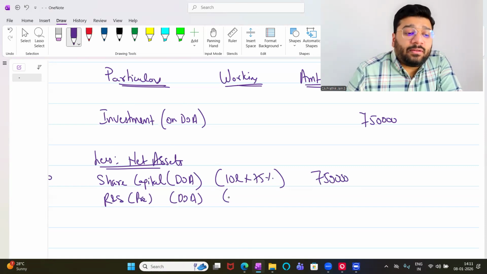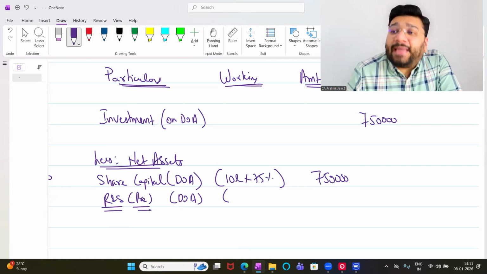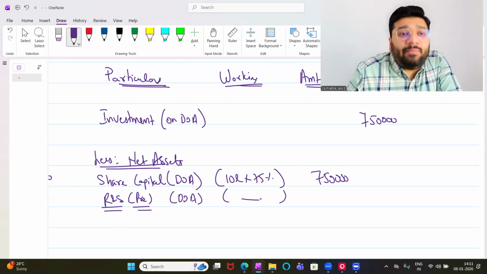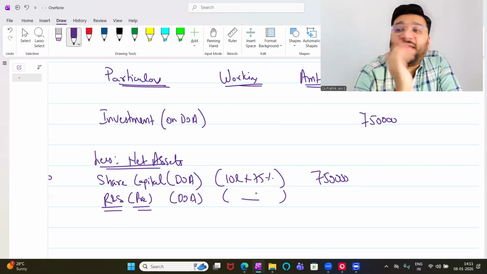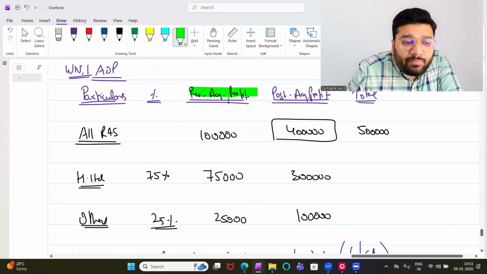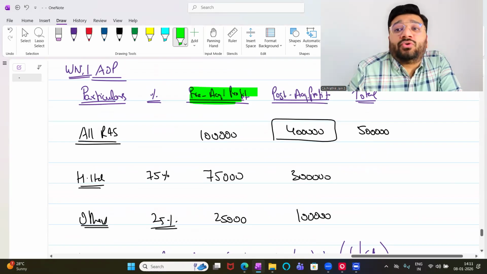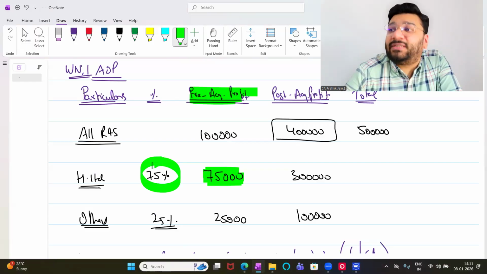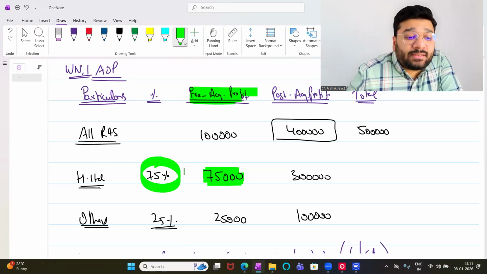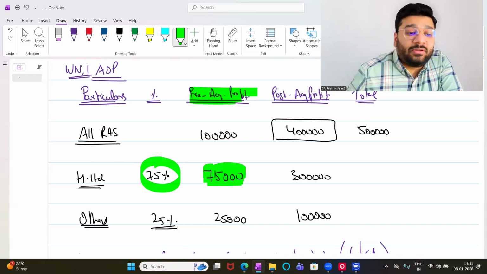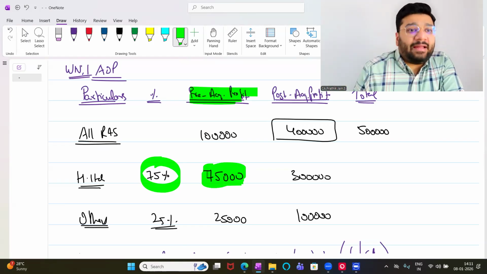Now tell me, people, reserve and surplus pre, should I calculate it or can I take it from AOP directly? You don't have to do the working because this working is already done. Where is it done? In AOP. In AOP, please go to pre-acquisition profit. And in that, what belongs to X? 75,000 belongs to X, because this is the share that the holding company purchased.